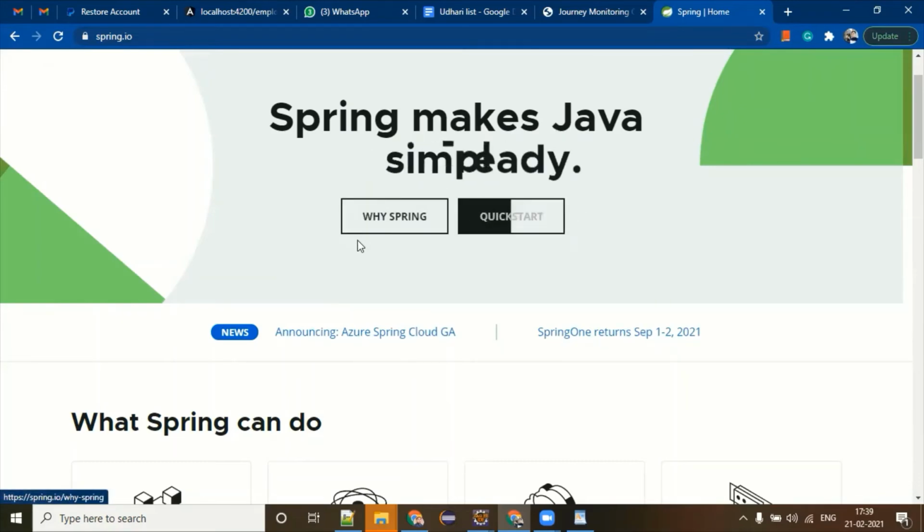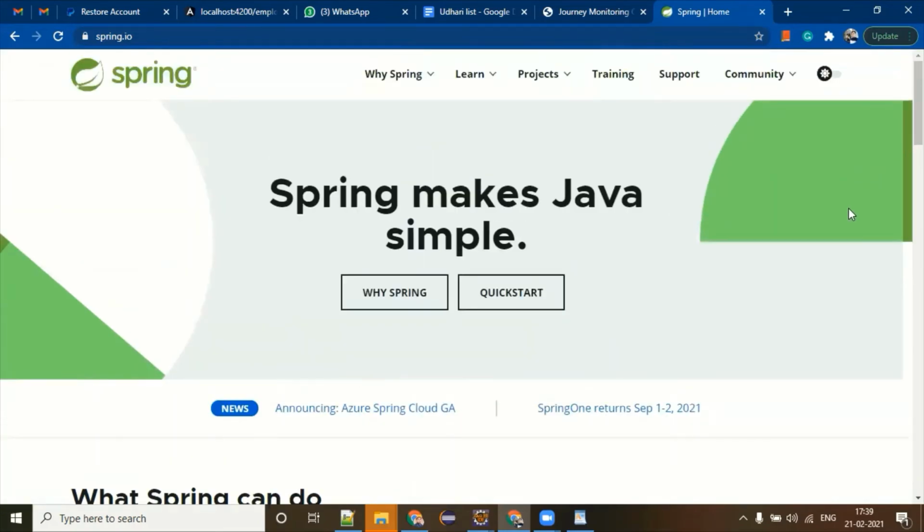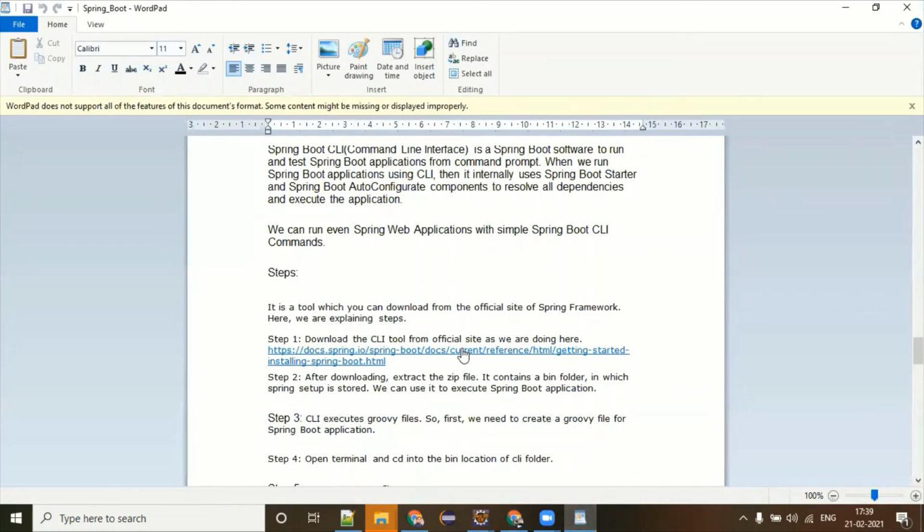Some animation they have changed. Anyway, let's ignore it.